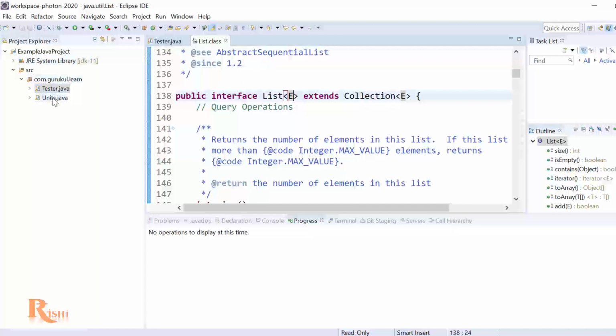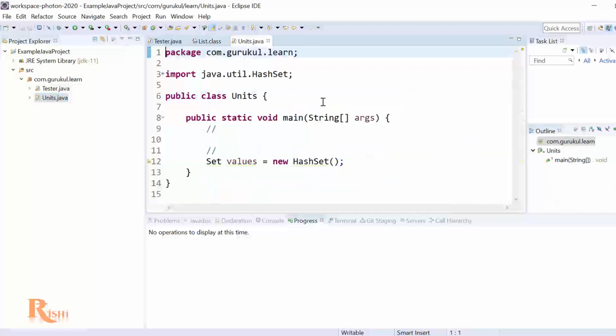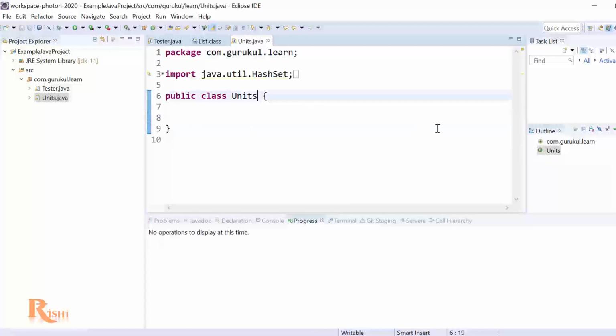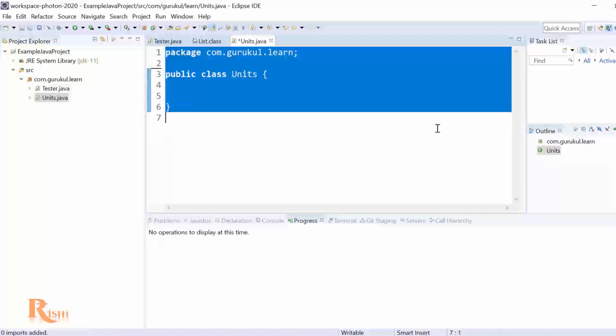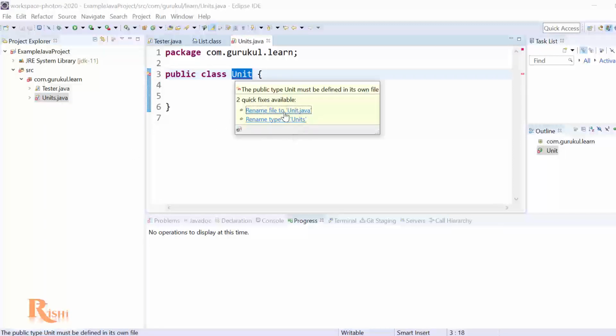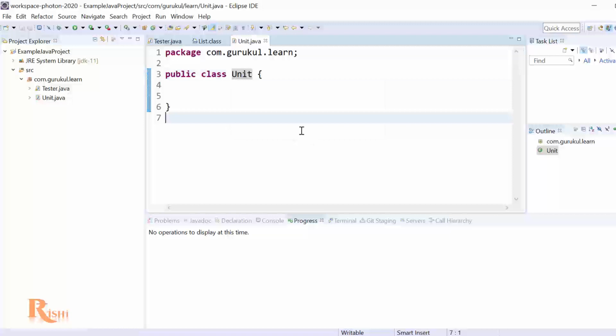So let me create. I have created a class called units, and this is a plain simple class, which is public class units. Now I want to make sure, so probably I don't have the methods yet, that this particular class only works for certain types. So if units are for integers, units for float, or units for kilos, whatever it is. So these are units, or I can make it unit, by the way. This is a good way because it will be an individual unit and you can add some content into it. So I'm going to rename that to unit, and I'm done.